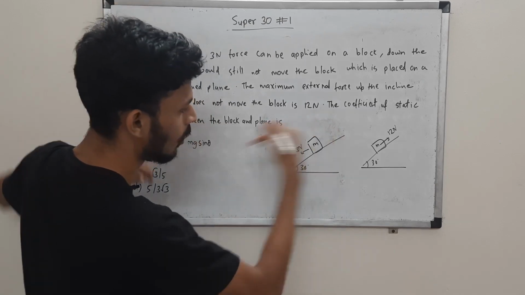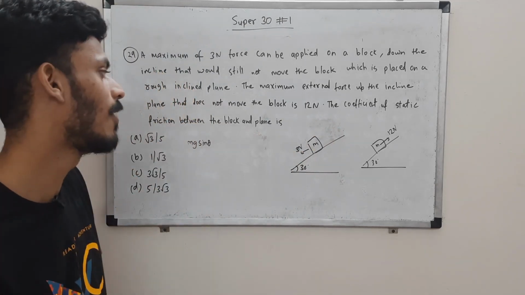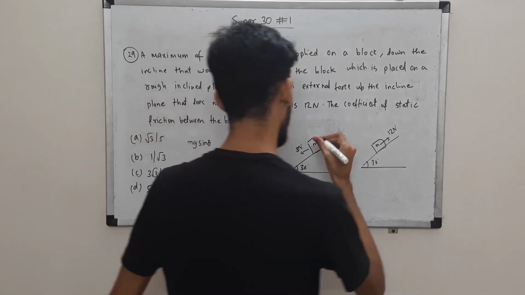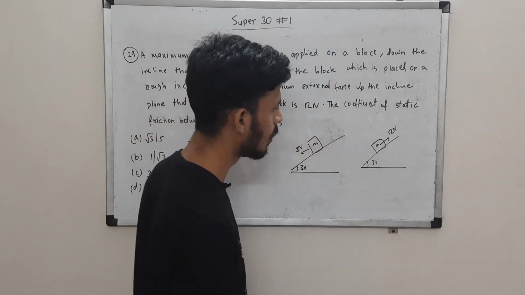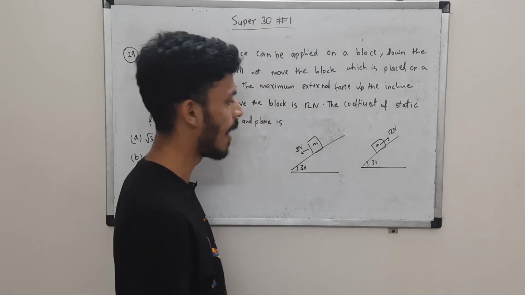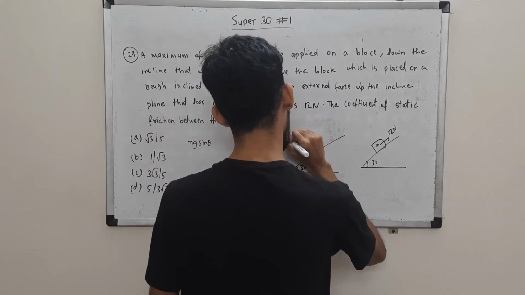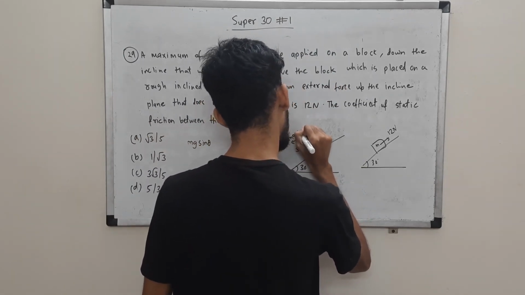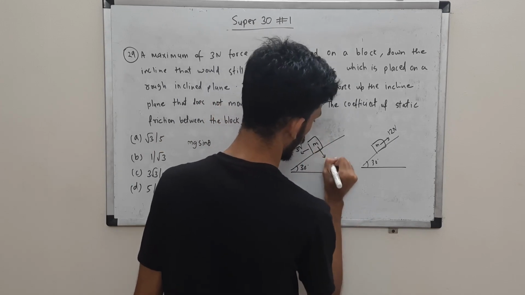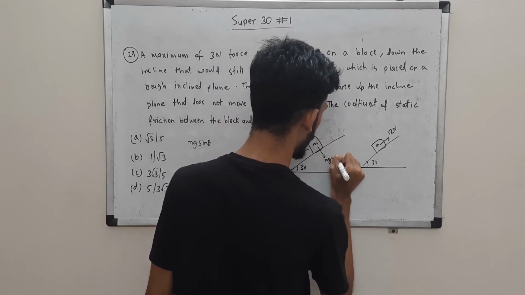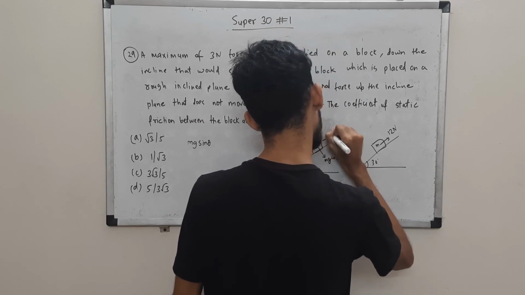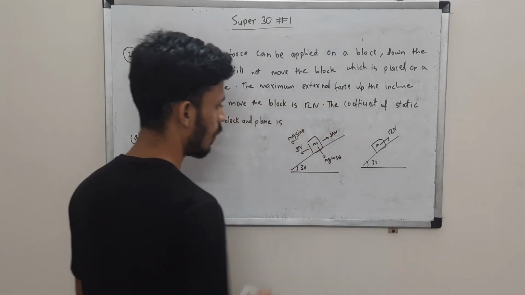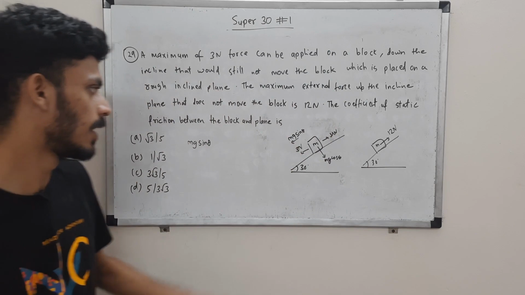Always remember that down the incline we have mg sine theta, and perpendicular to the incline we have mg cos theta, where theta is the angle of inclination. Mg cos theta is balanced by the normal reaction, and the force along the incline is balanced by friction, of course, so that's why the block is not moving.